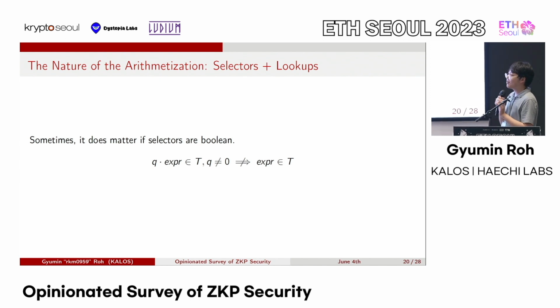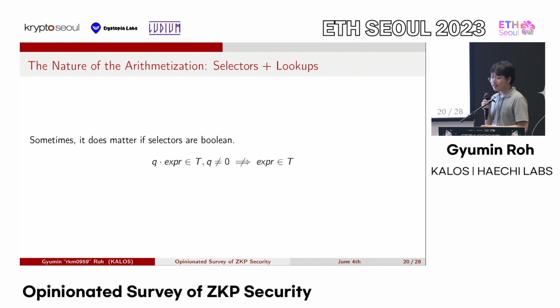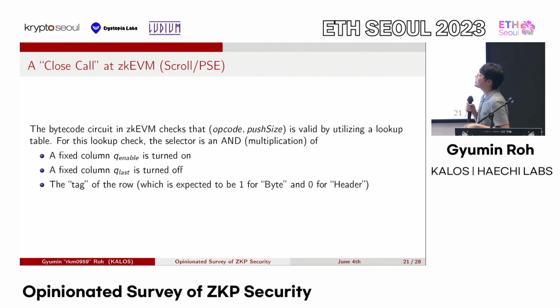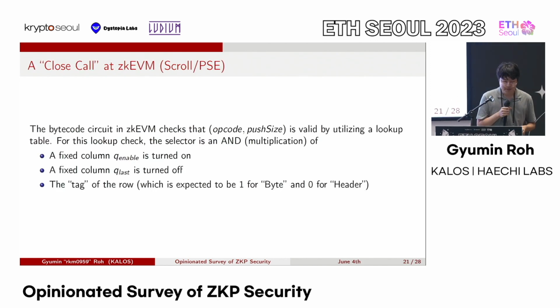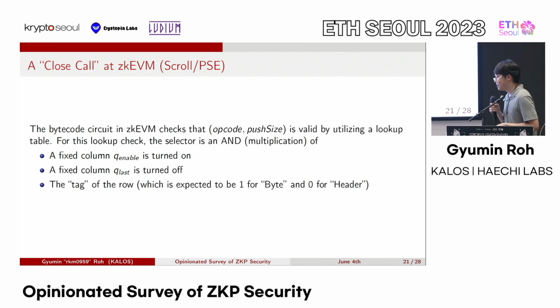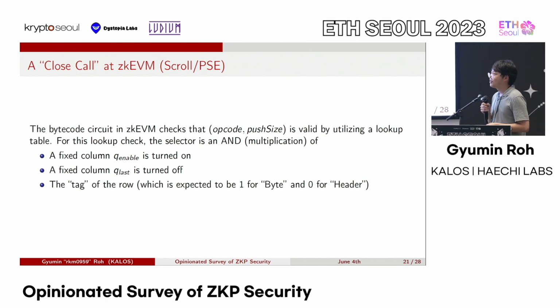So you might want to check that this Q value is actually Boolean. You need to constrain it properly to make sure that your lookup argument isn't flawed. So for example, to quote-unquote prove that this is actually a possible attack vector, I'll show you a close call.